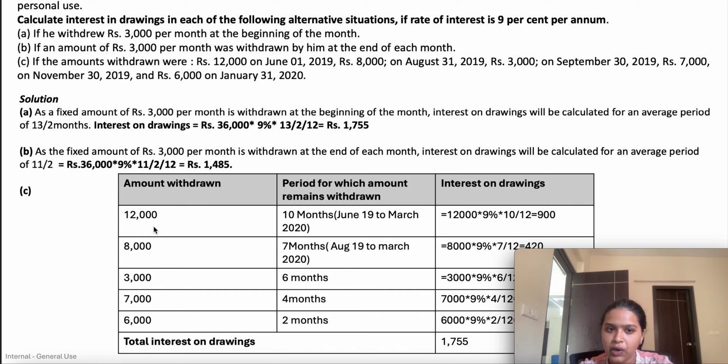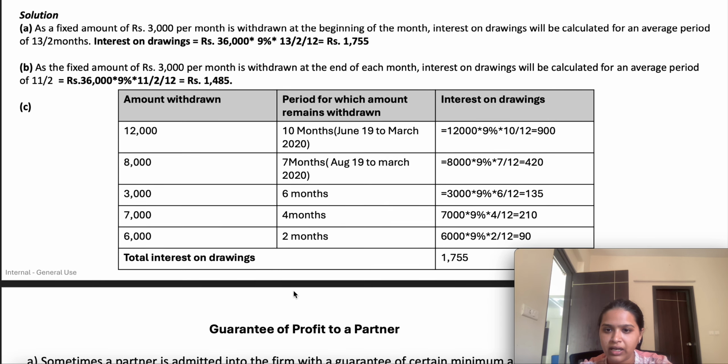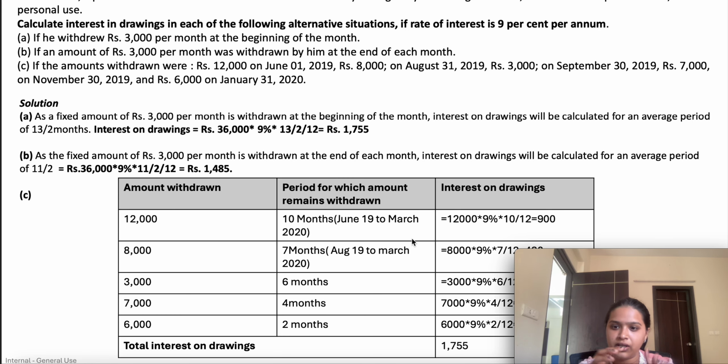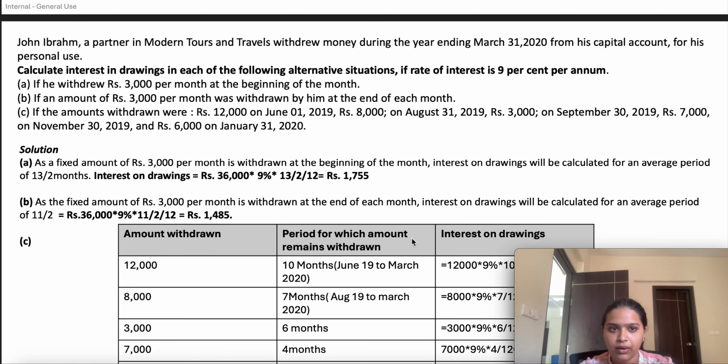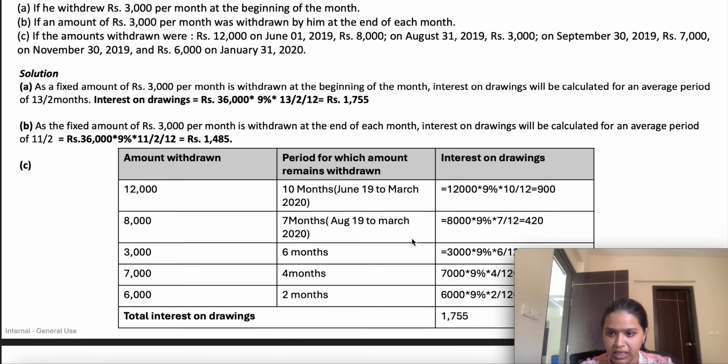So the 12,000 should be multiplied by the rate percentage and divided by 10 by 12. And in a similar manner you will compute the interest for the entire set. So for interest on drawings, the formula is total amount withdrawn into rate into average period, divided by 12, so that we can compute the interest on drawings for each month. Okay, hope everyone is with me.